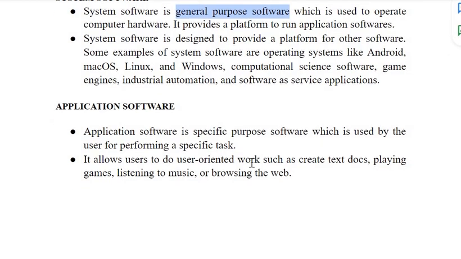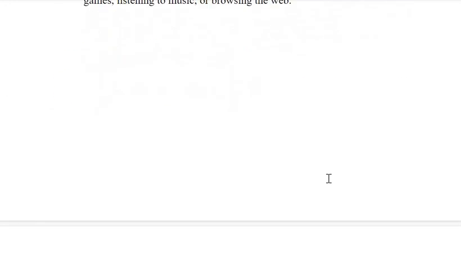For example, you want to create a document, so you'll need Microsoft Word. You want to listen to music, browse the web, or play a game. For particular work you will need that software. It also allows the user to do user-oriented work, such as creating a text document, playing a game, or browsing the web.